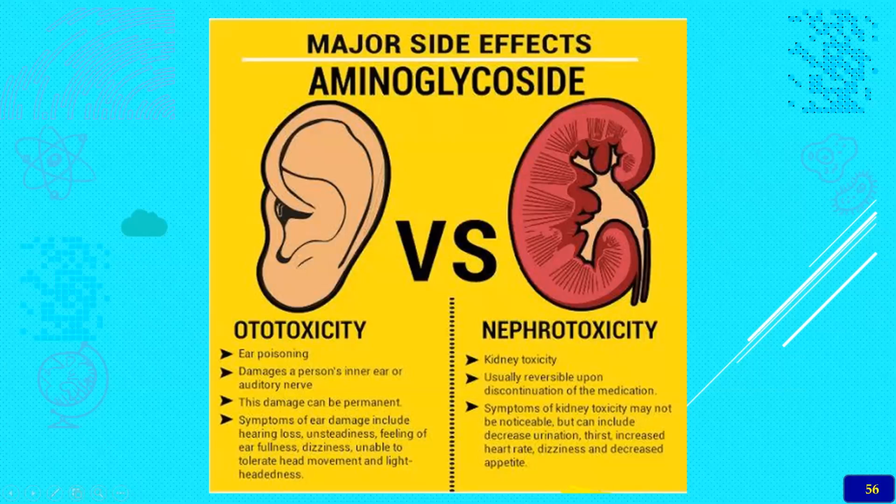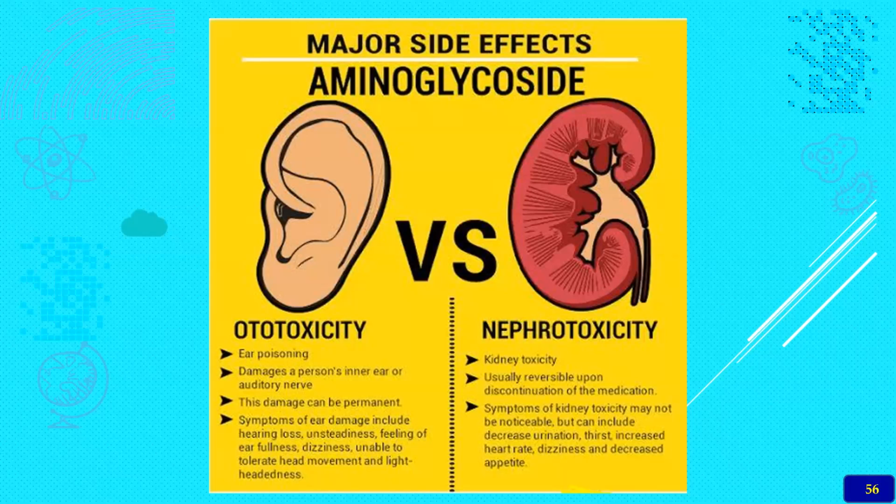He or she or it becomes deaf, and this damage is permanent, not at all reversible. Whereas kidney toxicity is usually reversible upon discontinuation of the medicine, because the kidney has such structures. Symptoms of kidney toxicity may not be noticeable externally, and without examining serum creatinine and BUN, it is very difficult to assess nephrotoxicity.